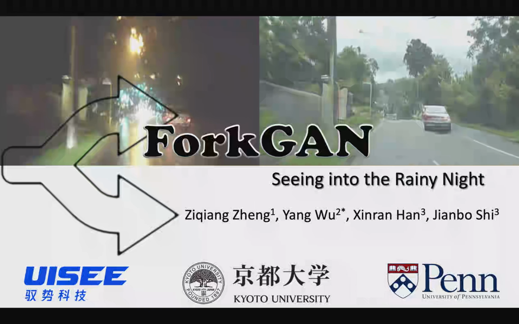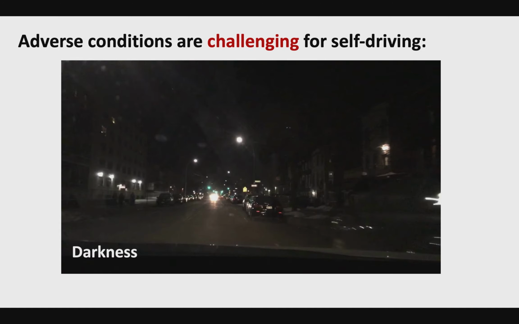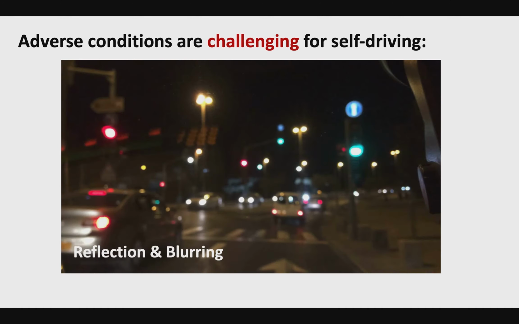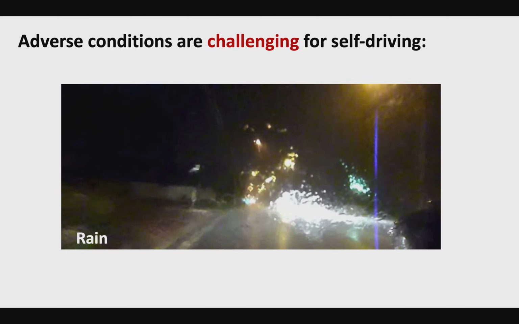Currently, most visual analysis models for self-driving cars are developed on data taken in an ideal situation, such as during daytime on a sunny day. However, we often need to drive under adverse conditions, such as rainy night. The dark background and reflections of rain greatly challenge those models, since they are biased toward a more standard condition.